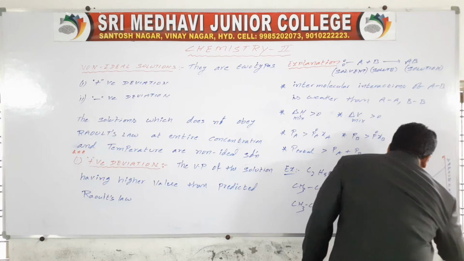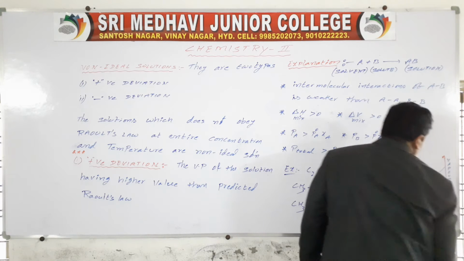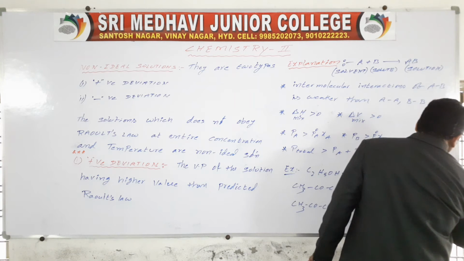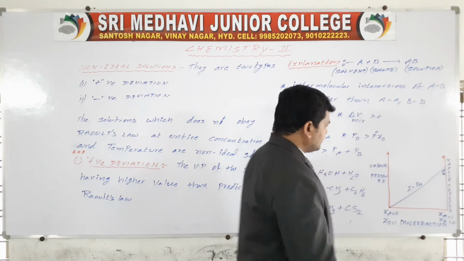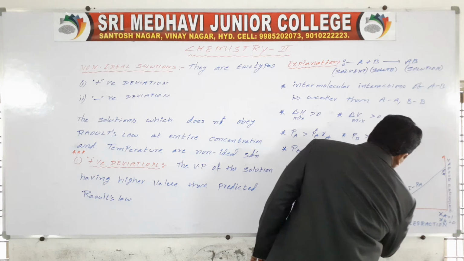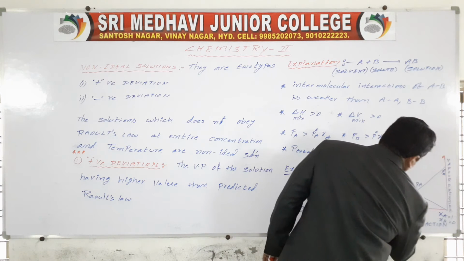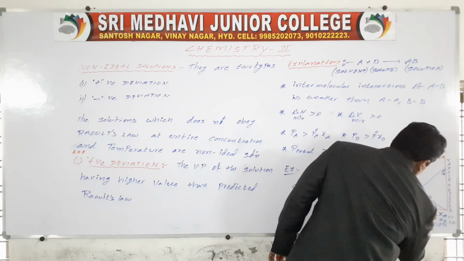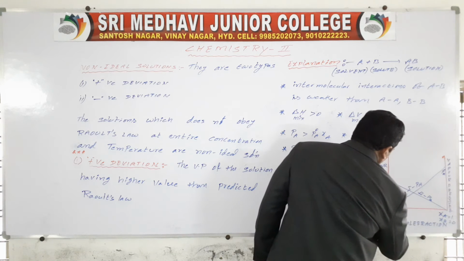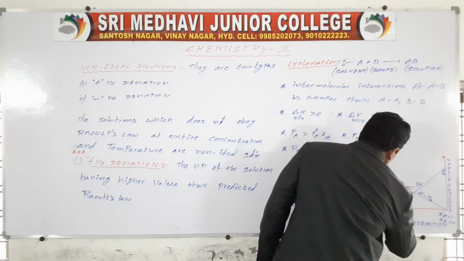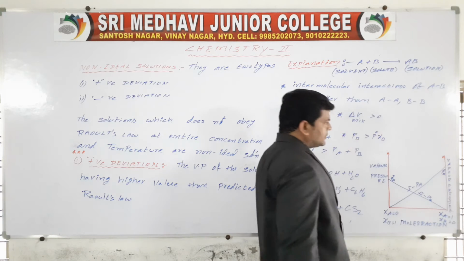It is the first graph, A is nothing but PA, the point is P naught A. It is the second graph, it is PB, the point is P naught B.